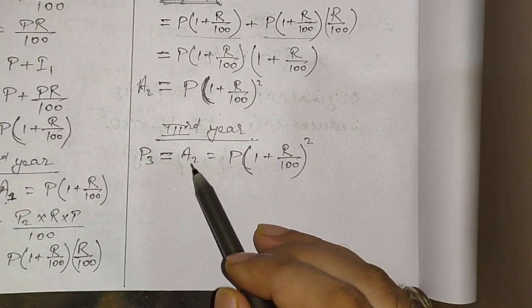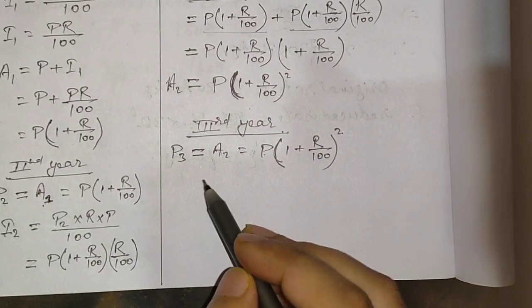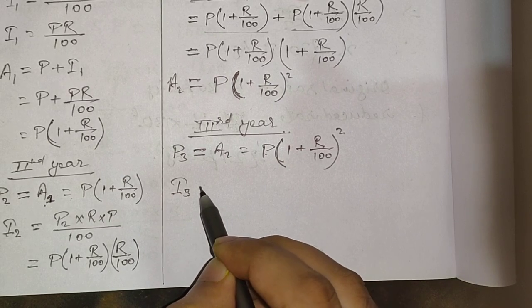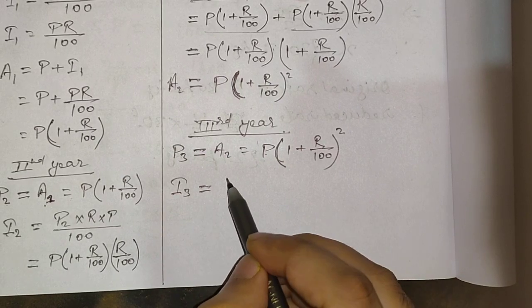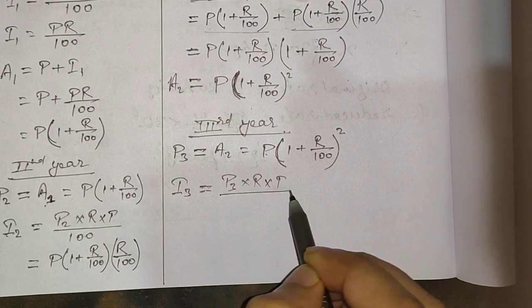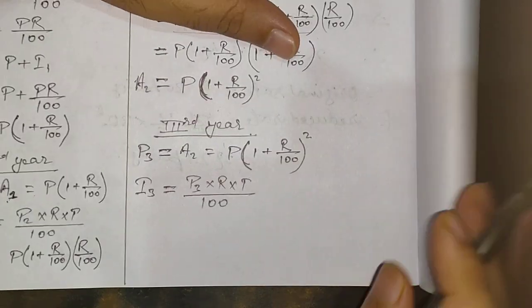We had written A2 is equal to P1 (1 + R/100) to the whole square. Now let us continue solving for the value of I3. We'll do the same thing. I3 is equal to P3 into R into T divided by 100. I hope everybody is understanding this.